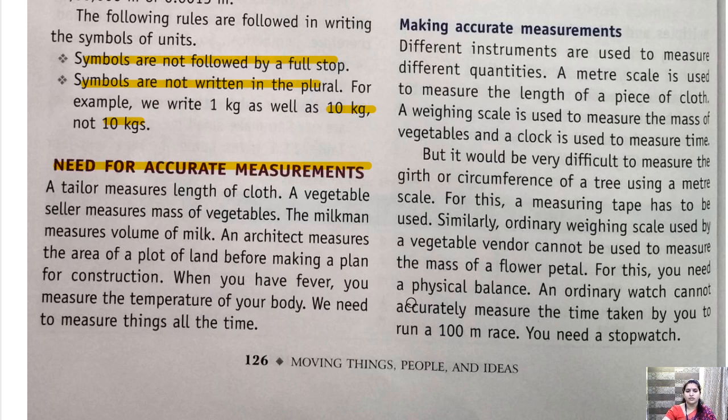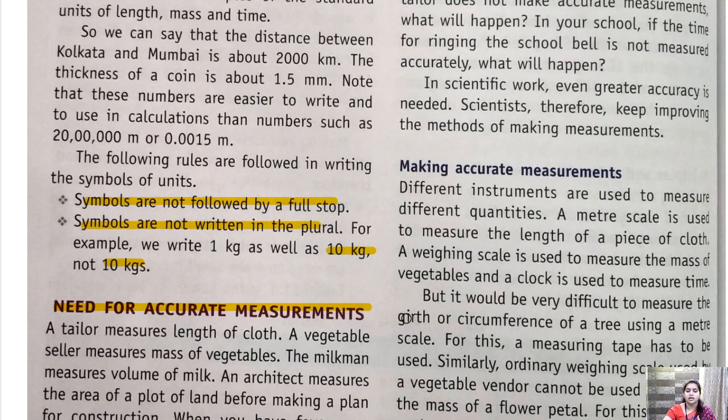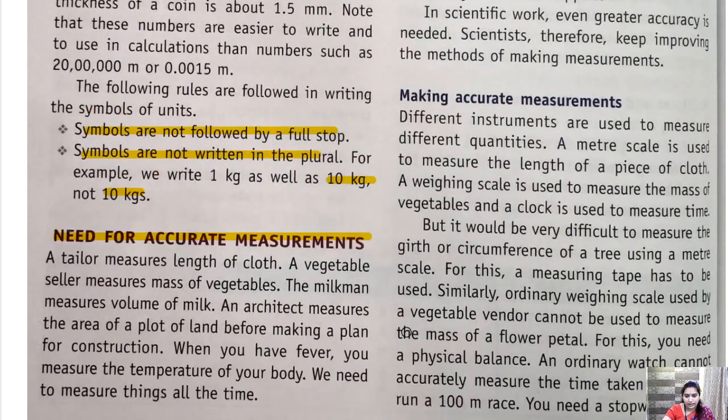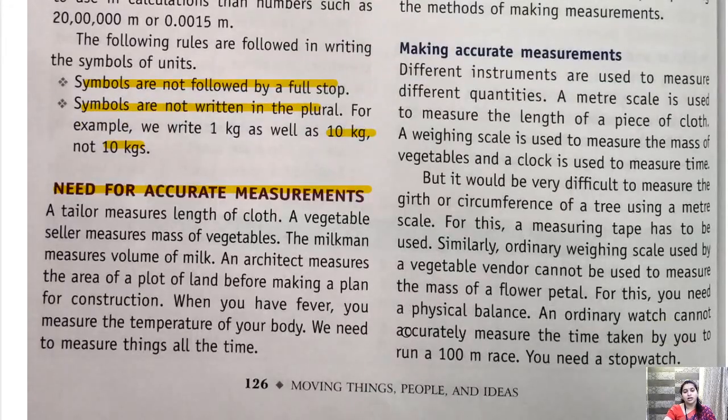So each and everything requires accurate measurement. To measure everything accurately, we require certain instruments. Like we require a meter scale to measure the length of a piece of cloth. We require a weighing scale to measure the mass of vegetables.